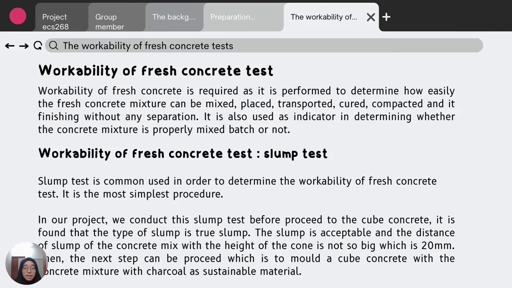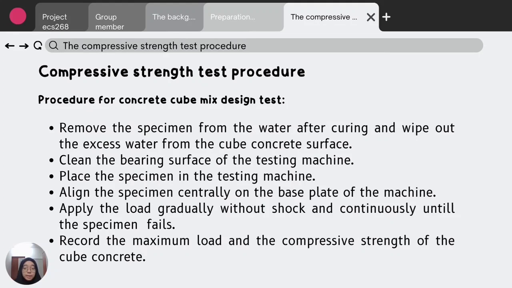For the compressive strength test method, the procedure for the cube concrete is, the first step is to remove the specimen from the water after curing and wipe out the excess water from the cube concrete surface.